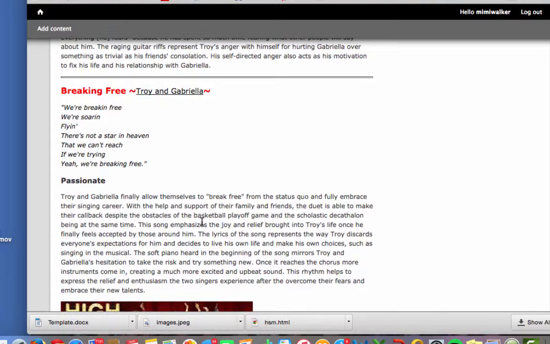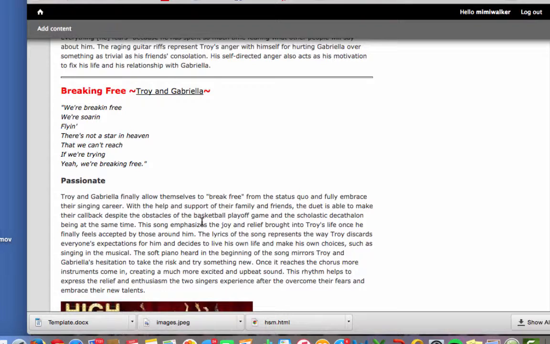They're breaking free from the status quo and embracing the singing career, and at this point they now have all this backup support and everyone knows that they can sing and everyone knows that they're good and that it's something they should pursue. And so finally they have support and it's not just them against the world.